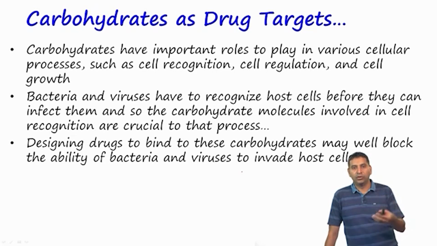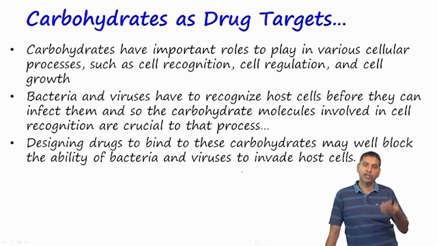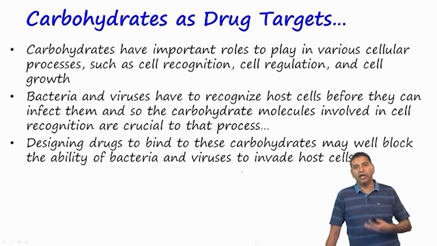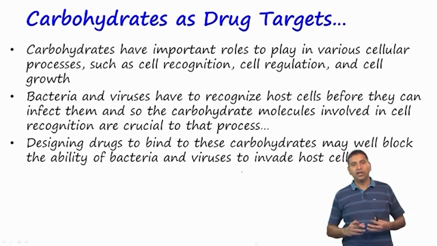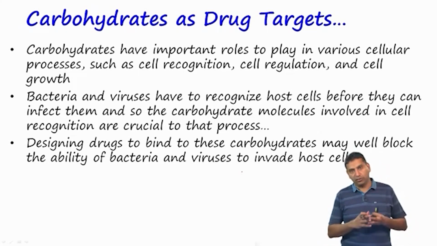For example, humans have certain sugars on the surface which help human cells to recognize themselves, and it also helps in identifying pathogenic cells and getting rid of them. So, they are very crucial for cell recognition, and also for cell regulation and cell growth.